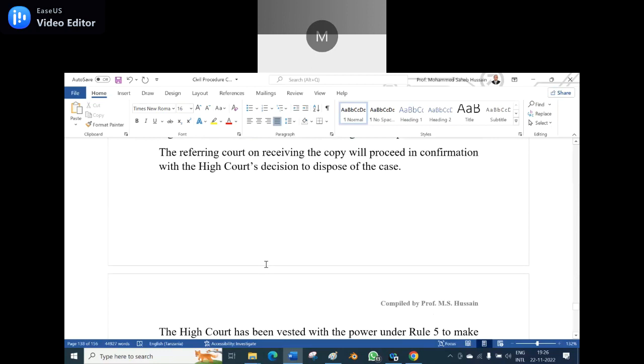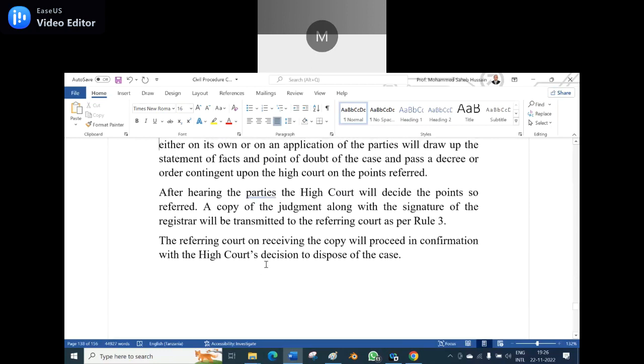So if the High Court has pinpointed certain points, based on that it could take up the case and pass a decree. So after hearing the parties, the High Court will decide the points so referred.